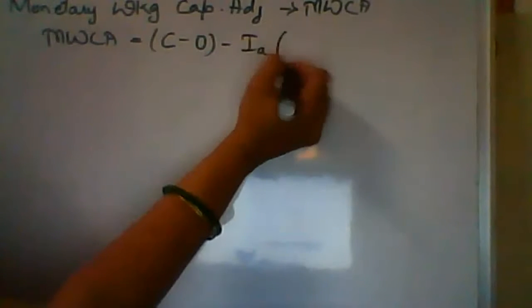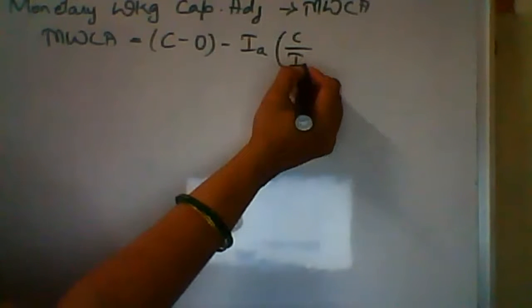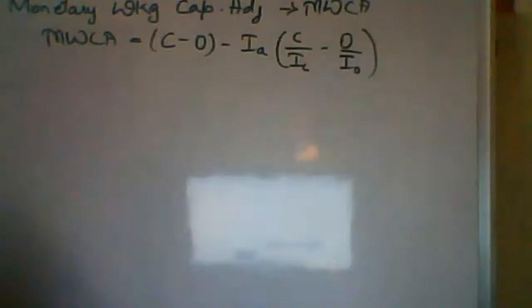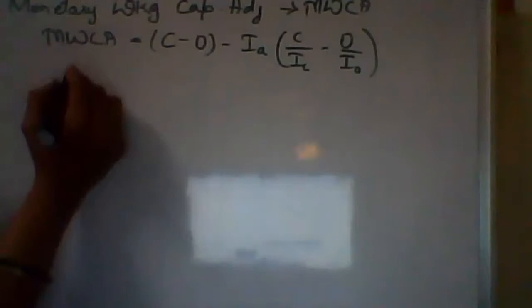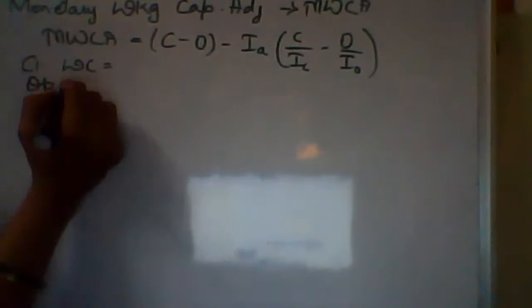So the MWCA formula is: closing monetary working capital minus opening monetary working capital, minus average index multiplied with closing monetary working capital by closing index minus opening working capital by opening index, right? So the first thing we have to calculate is the working capital: how much is the closing working capital and how much is the opening working capital.